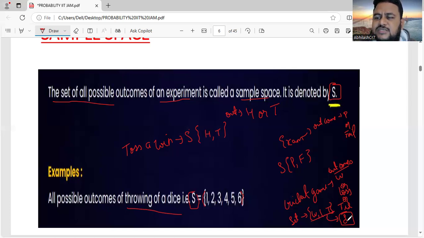So first of all, we have to define what is probability. Probability means the chances of something happening or not happening. After telling the terms, I wanted to define probability, but I'm telling you here. What do you mean by probability? Probability means the chances of something happening or not happening, whether it can happen or not. That chance is nothing but probability.